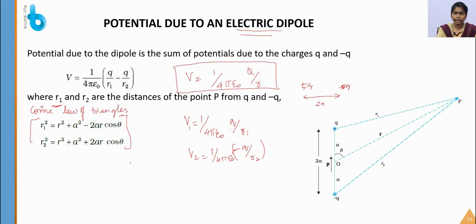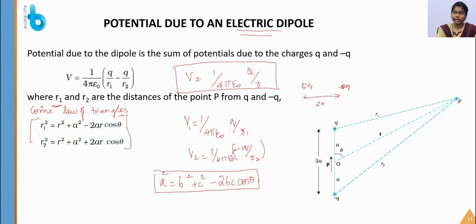I will explain what the cosine law of triangles is. The cosine law states that a square is equal to b square plus c square minus 2bc cos theta. So this is the cosine law of triangles.